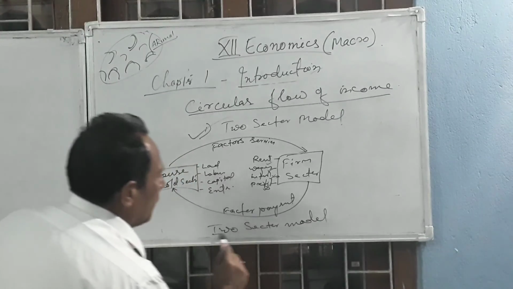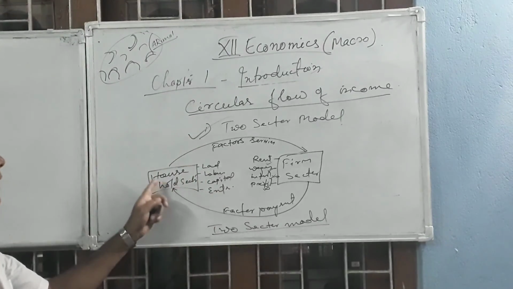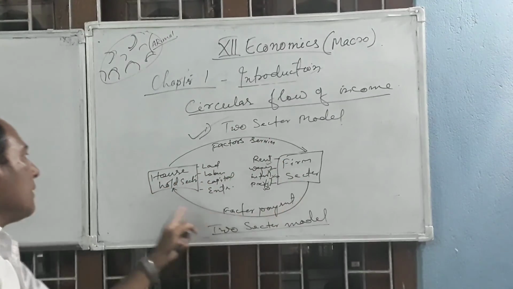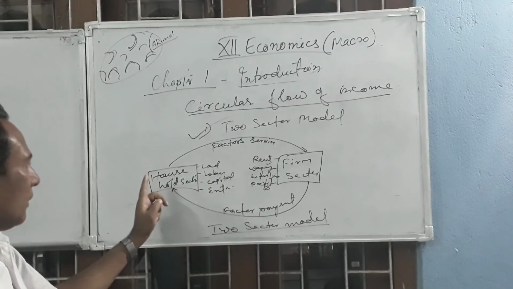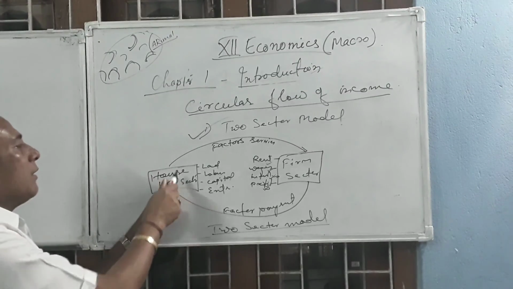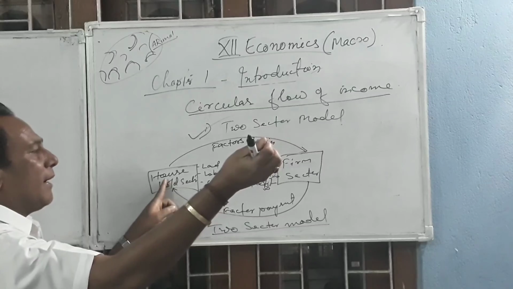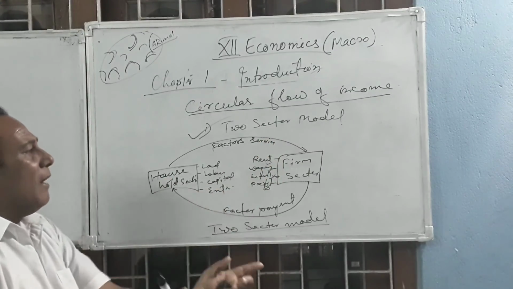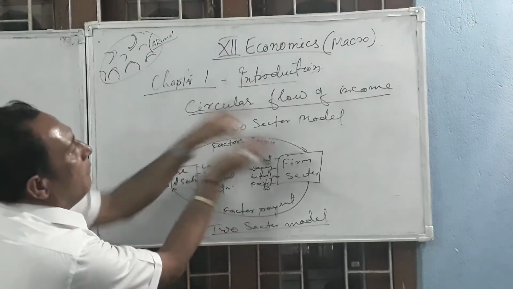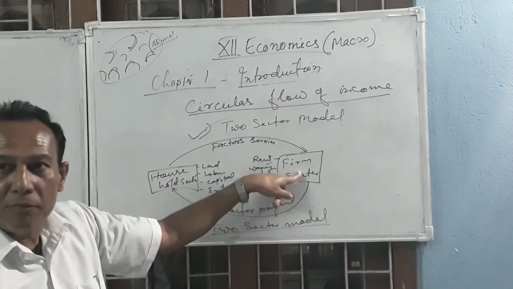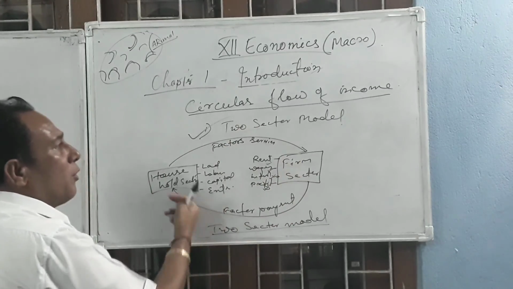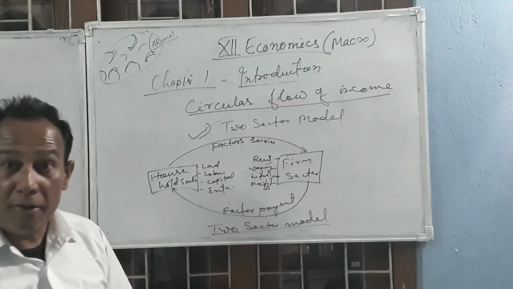So the two-sector model is satisfied here when the household provides the factor services to the farm and the farm provides the income to the household, and with this income the household sector again purchases goods and services from the market, because goods are made available by the farm in the market, and money will ultimately go to the farm again. So in this process income will circulate in the economy and the two-sector model will be satisfied.